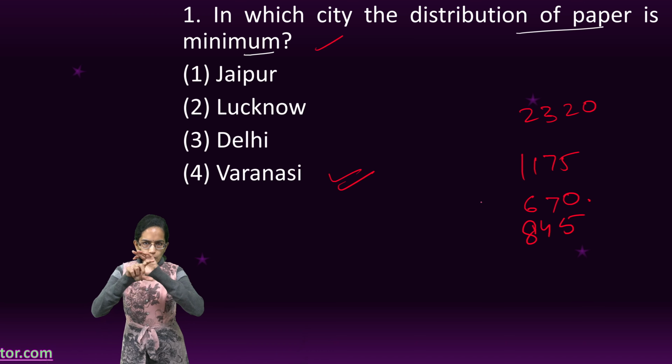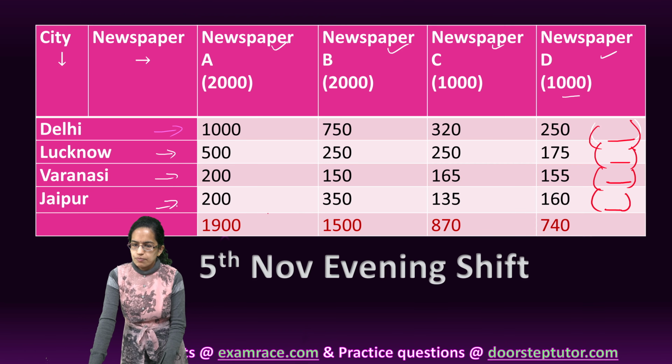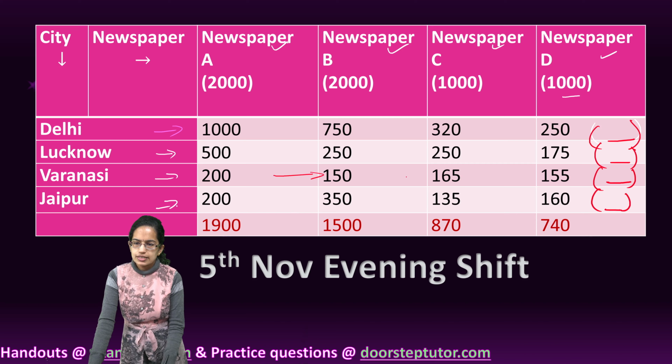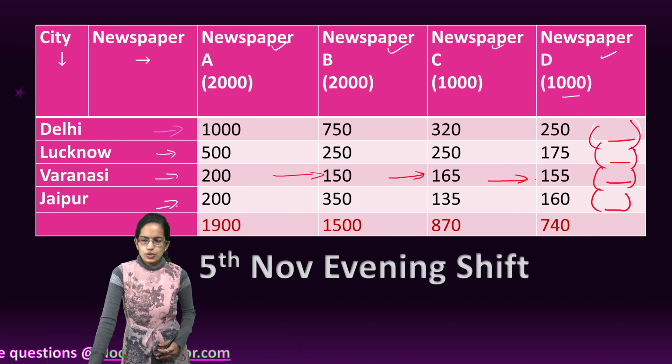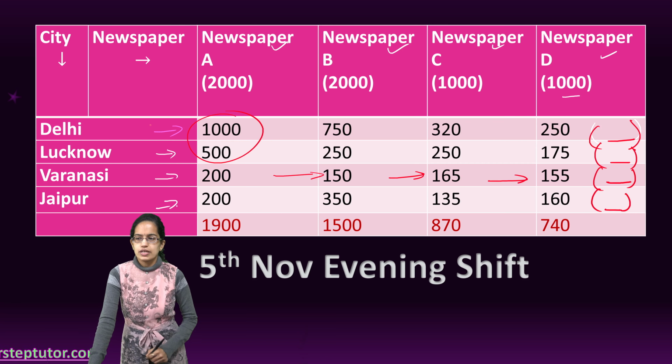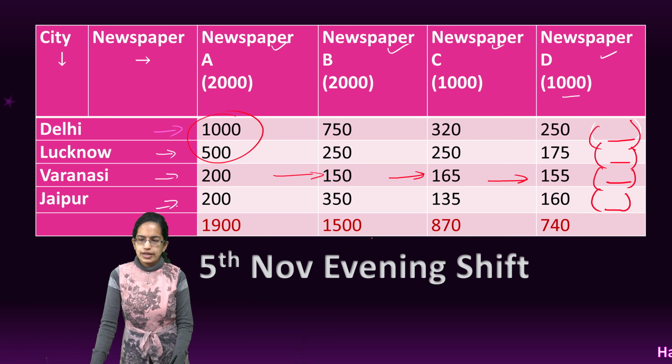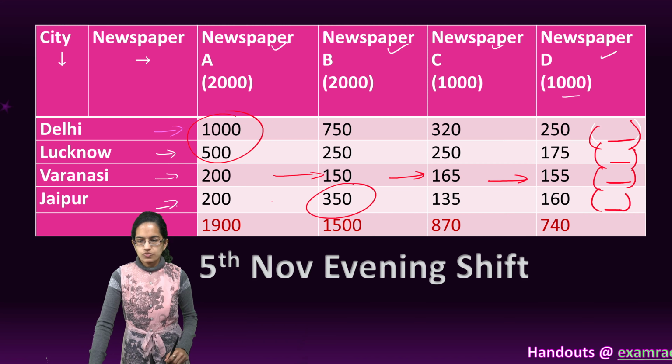I add up all the values here, and simply by looking at it, for Varanasi, I can see all the values are in 200s and 100s. So this would make it the lowest value. The rest have thousands and 500s, so definitely those would be more. And again this has 300, so this value would be more.